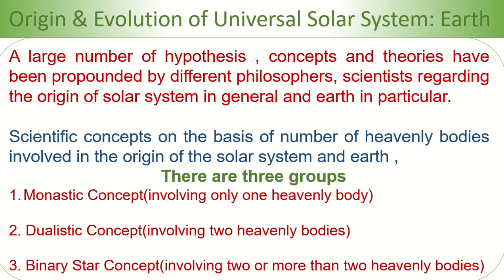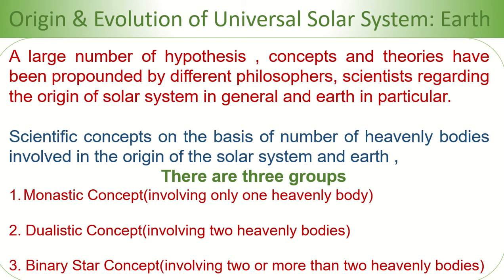So origin and evolution of the universe and solar system: a large number of hypotheses, concepts and theories have been propounded by different philosophers and scientists regarding the origin of the solar system in general and Earth in particular.